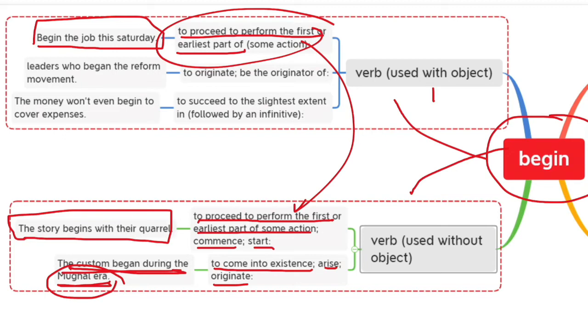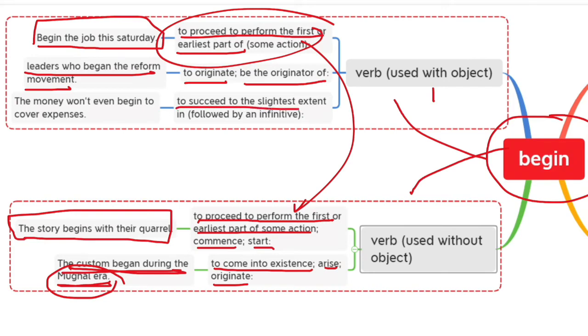Okay, to originate, be the originator of. So we can also use begin if something is just starting, or we can also use begin when we are trying to say something about a person who had started something. Such as: leaders who began the reform movement. So we are talking about some leaders, those who have started the reform movement.